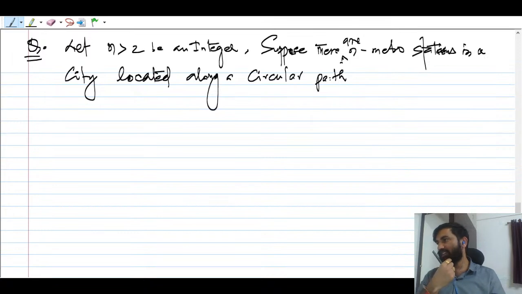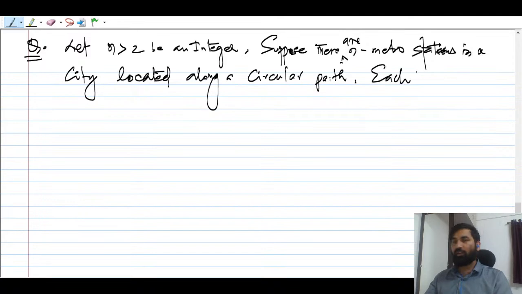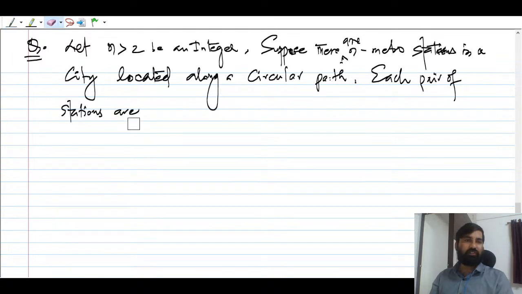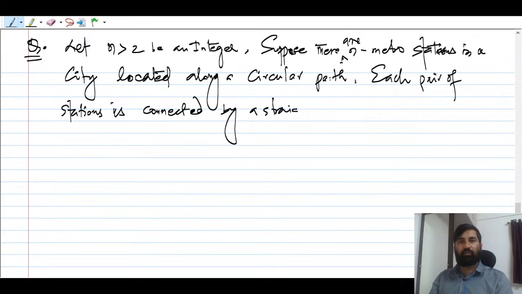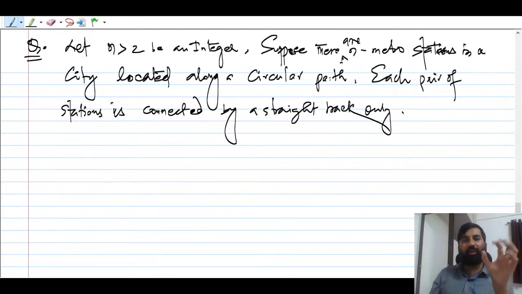And each pair of stations is connected by a straight track only. I hope till this point you understood the question.